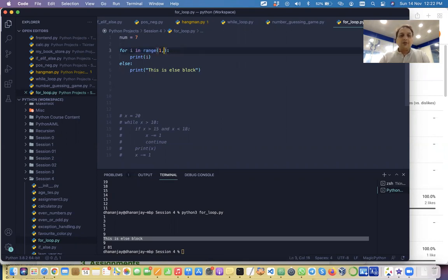So let's say I'm just making it simpler. It will go from 0 to 10, 0 to 9. So in what condition do you think that it will not complete the whole iteration, the full iteration? In what condition? And because of what reason will it not complete the full iteration?